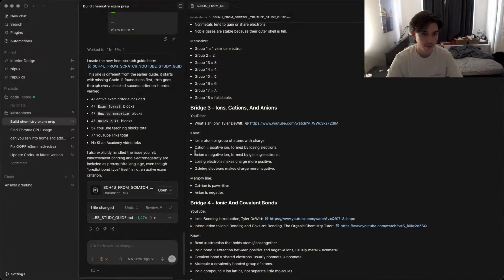Cation is the positive. That's an ion with a positive charge. Anion is one with a negative. Losing electrons make the charge more positive. Gaining electrons make the charge more negative. Cation is positive. Anion is negative.